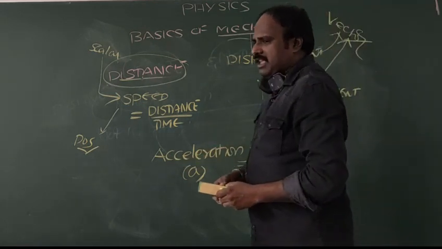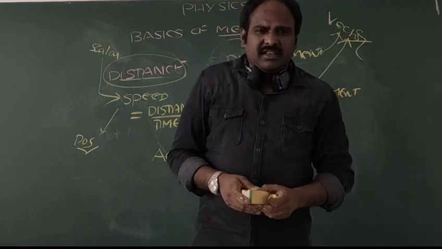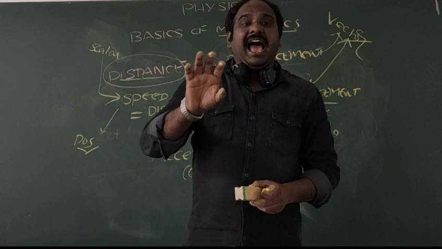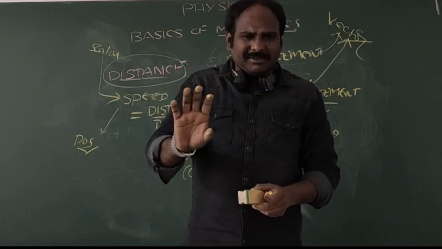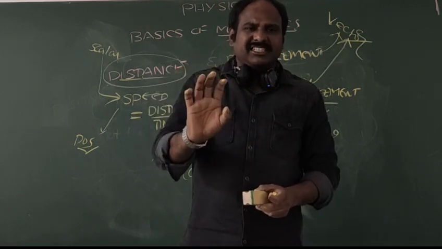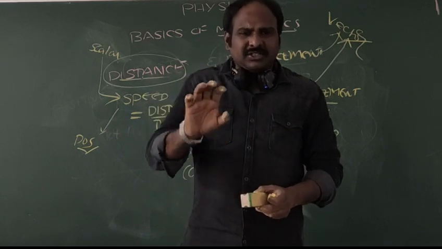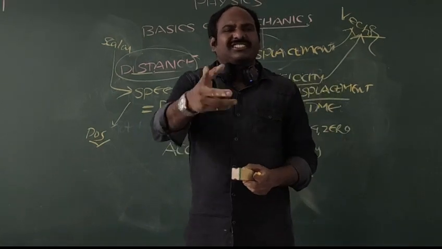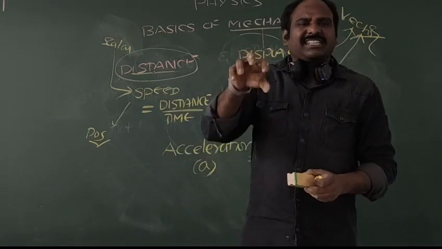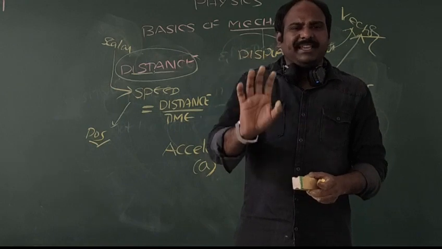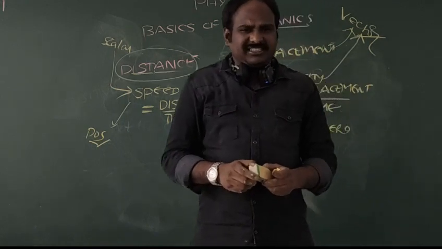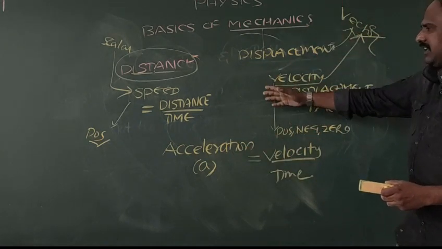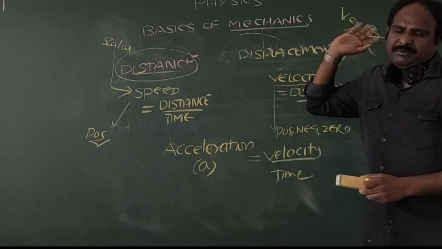And always remember, generally in bikes, we use the word accelerator. Accelerator means just by increasing the speed, we are going to accelerate. In our common language, we simply call it accelerator, but the exact word is accelerator, which is used to increase the velocity of vehicles. In such a way, we can define the entire branch of mechanics using the words distance and displacement.